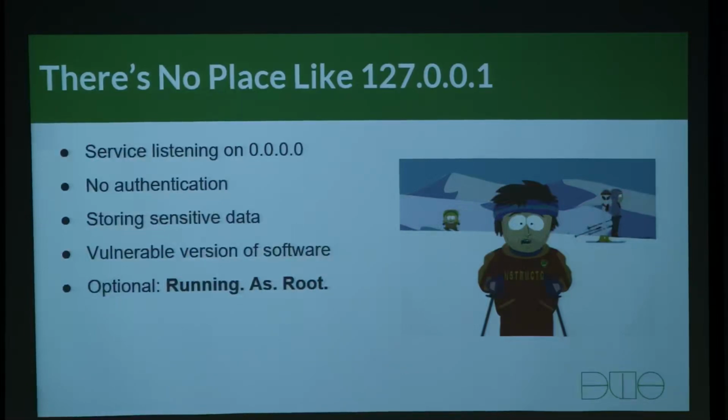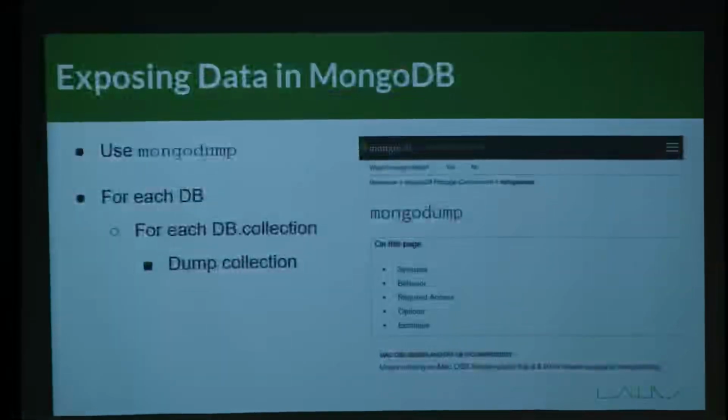At that point, the attacker completely owns the box, and if you want to remediate the problem, you have no choice but to wipe it, because at that point you can't trust a thing on that box. So that's what we mean by exposed. And if you do all that, as the picture suggests, you will have a bad time. So let's look at a few examples. Let's go through some of this technology. Let's talk about some of the ways that we, if we wanted to be attackers, could expose every single piece of data in this software.